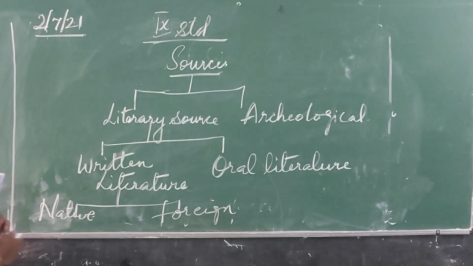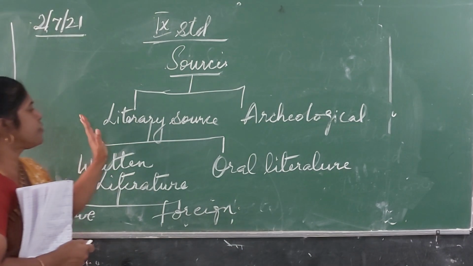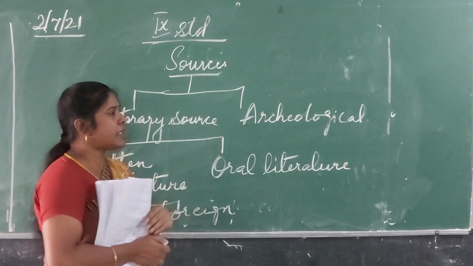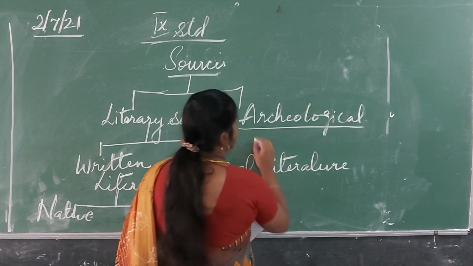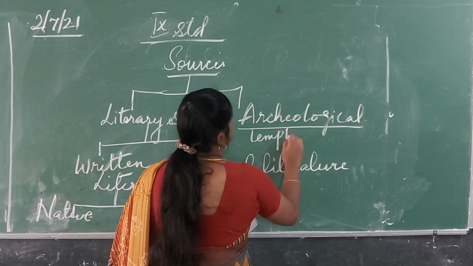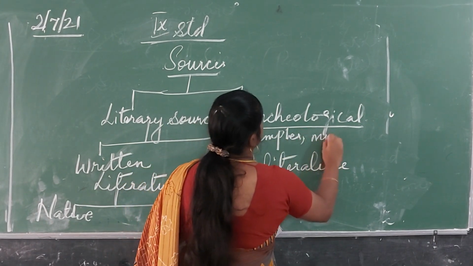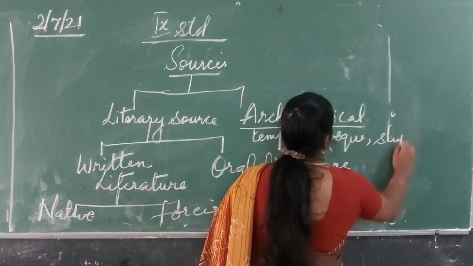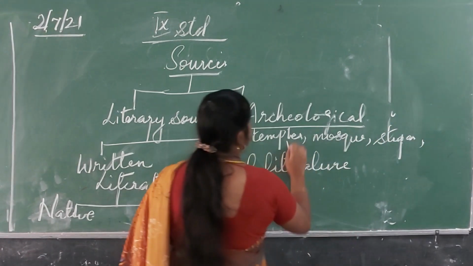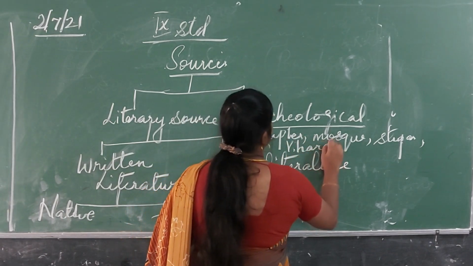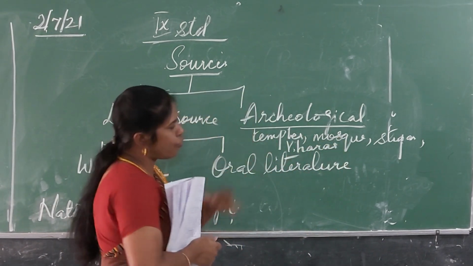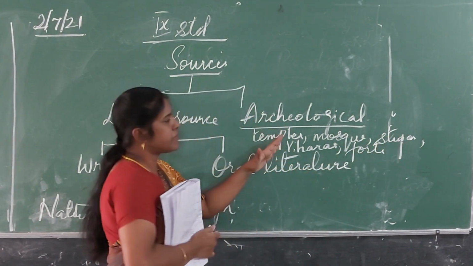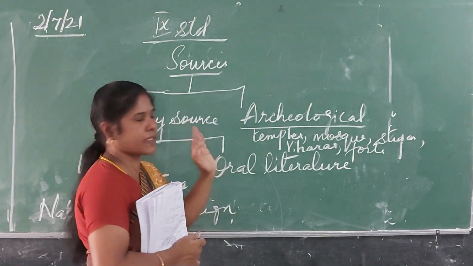So what are archaeological sources? Temples, mosques, and so on, and then stupas, viharas. These come under archaeological source.